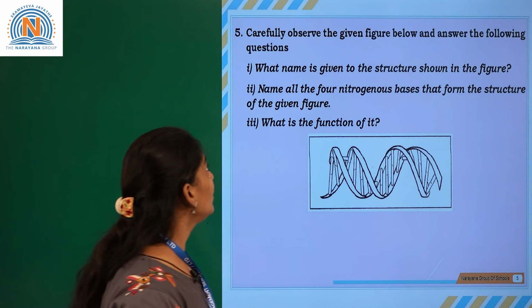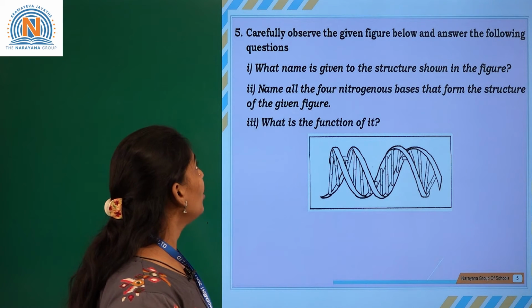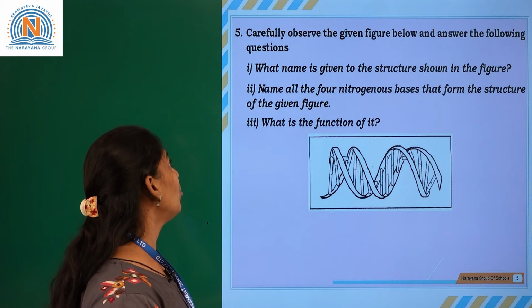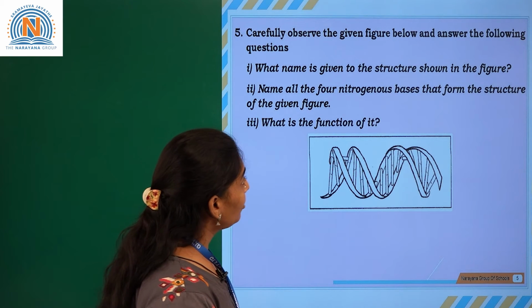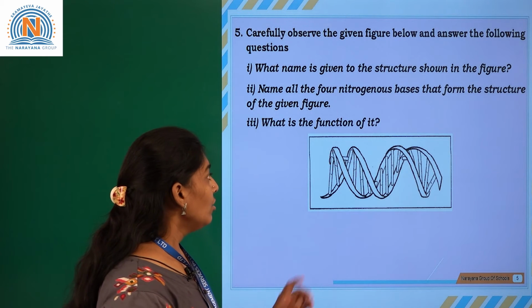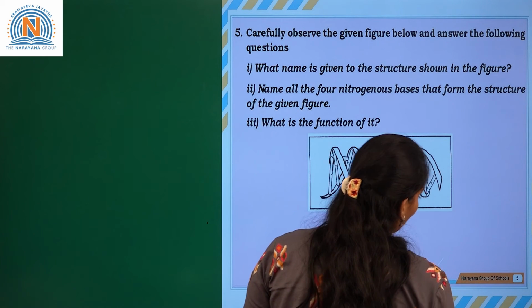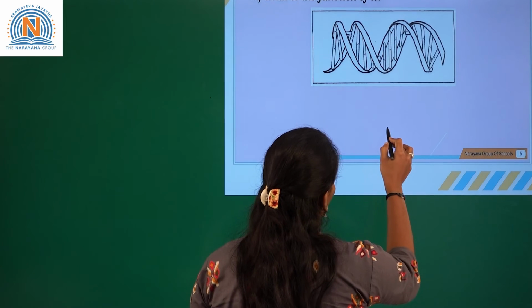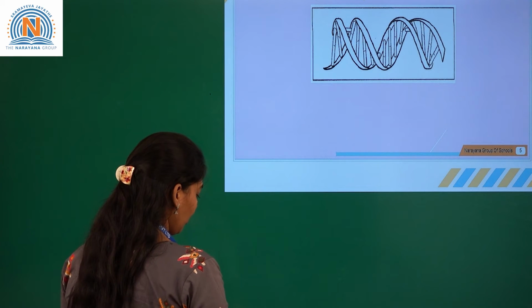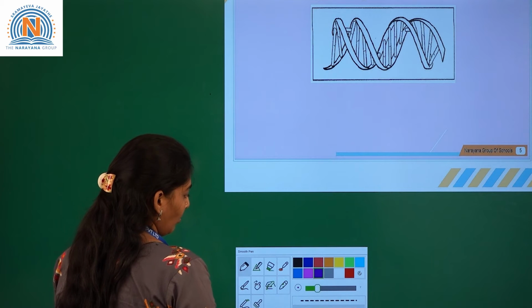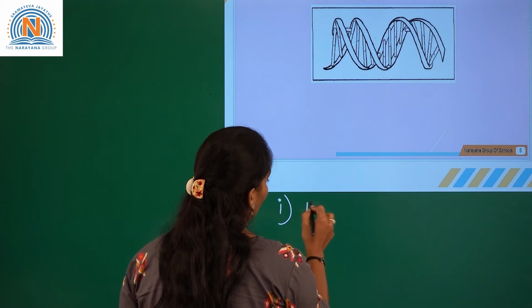The next question is, carefully observe the given figure below and answer the following questions. The first question, what name is given to the structure shown in the figure? So what is this structure they are asking here? Okay, so let us write that answer. What is this? The first answer is DNA.